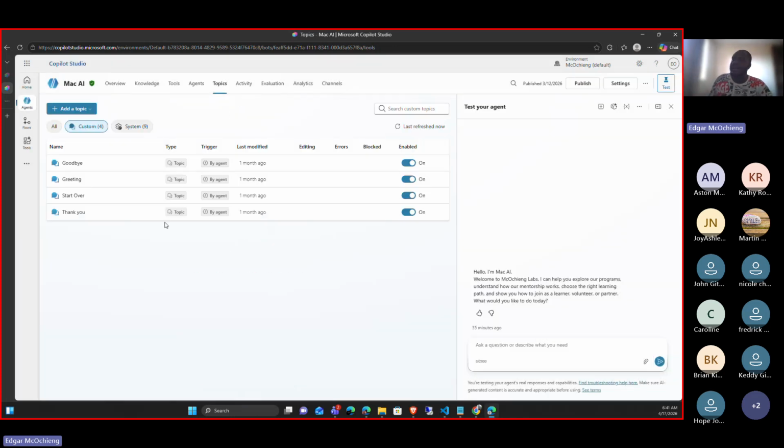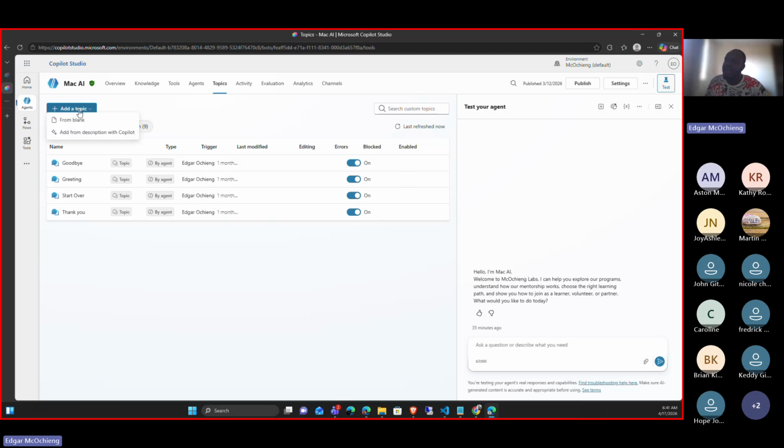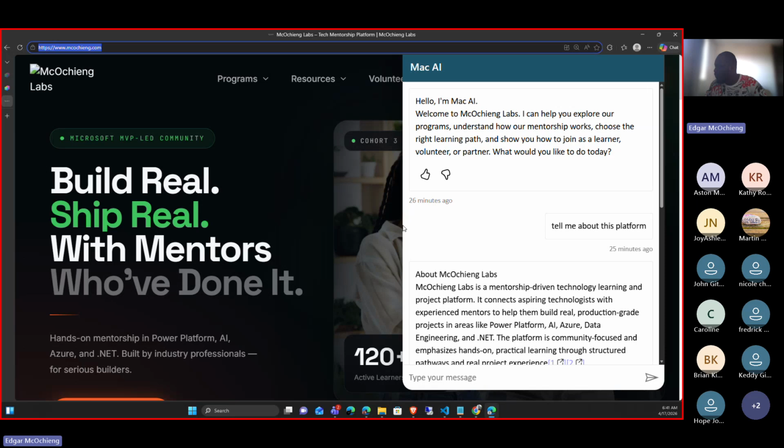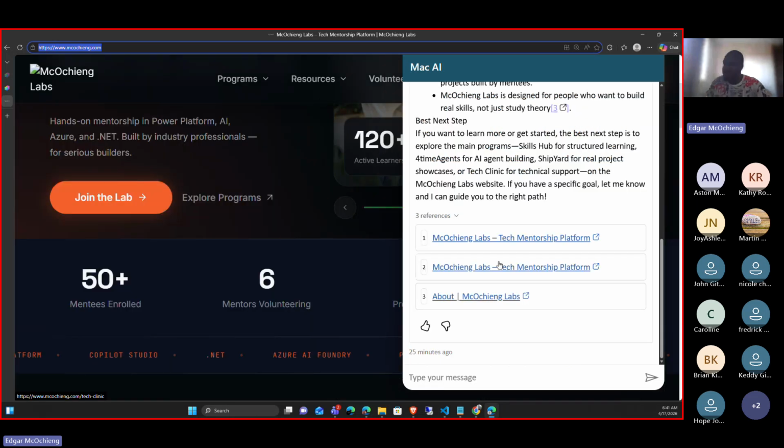Here in topics, this is where you can control the workflow. Let's say, for example, let me go back to this and go here.